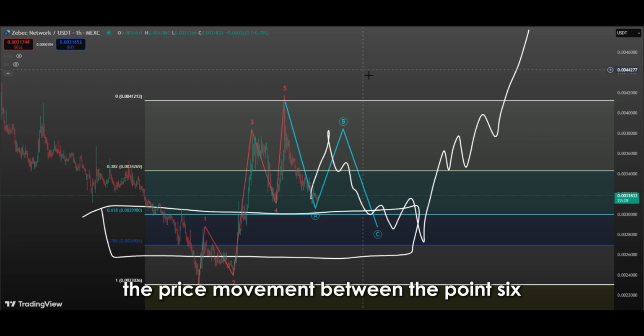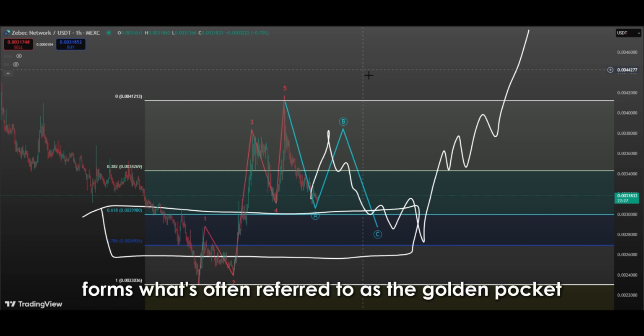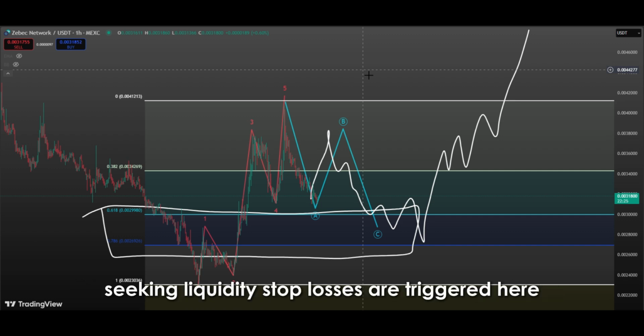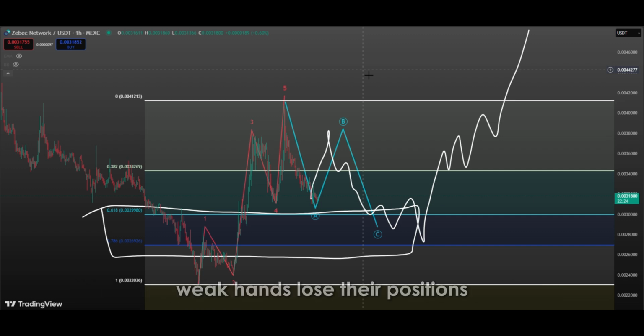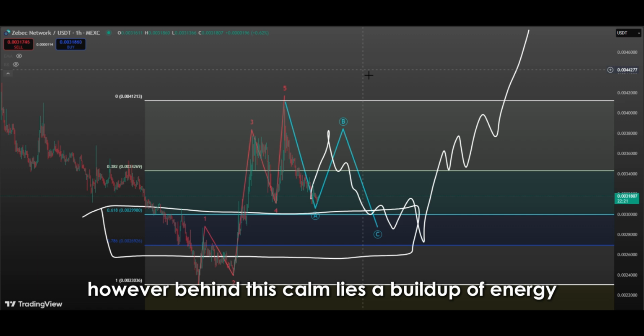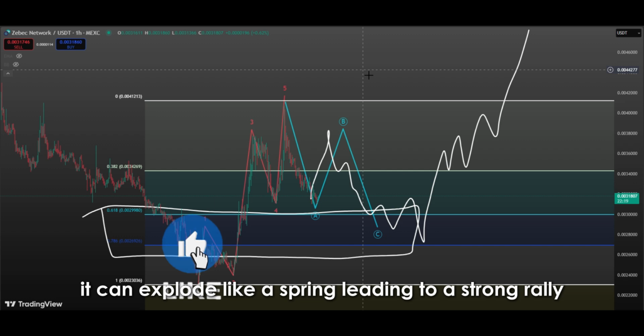The price movement between the 0.618 and 0.786 levels forms what's often referred to as the golden pocket. This is one of the most favored areas for large players seeking liquidity. Stop losses are triggered here, weak hands lose their positions, volume drops, and the price temporarily appears lifeless. However, behind this calm lies a buildup of energy. When the price reverses upward from this area, it can explode like a spring, leading to a strong rally.